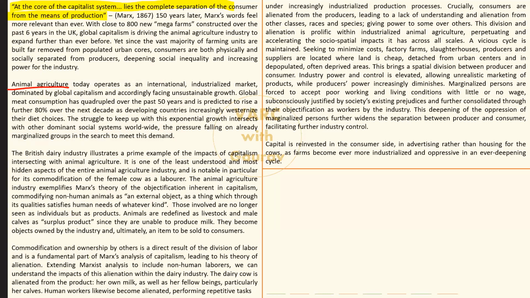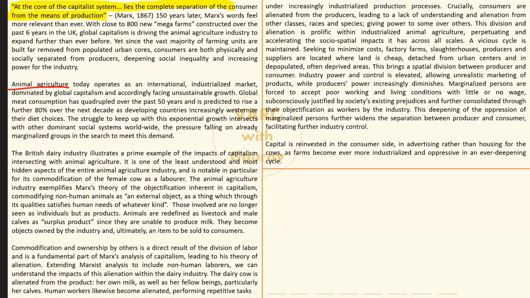If you are not aware of it, I strongly recommend that you either check Wikipedia, or on YouTube you will find quite a lot of videos which will explain these terms to you. I have also taken a lecture in my institute where I explain these basic terms, where I have explained what Karl Marx said, what happened, and so on. If you want to have access to that video and go through it, ping me on my mail ID. I'll share that video. Okay? So, let's go ahead.